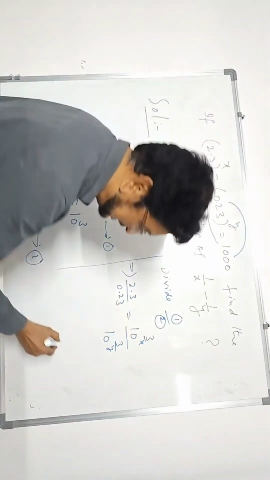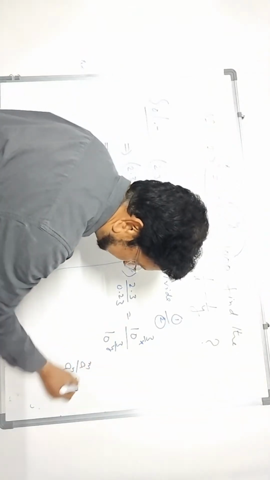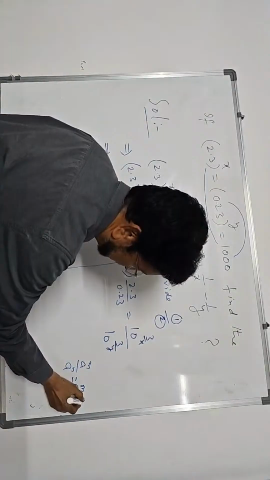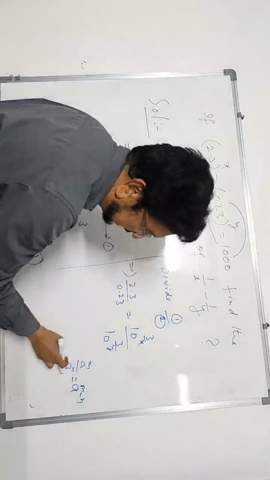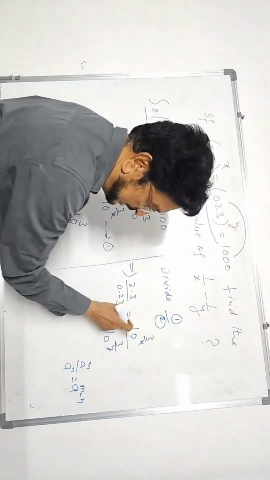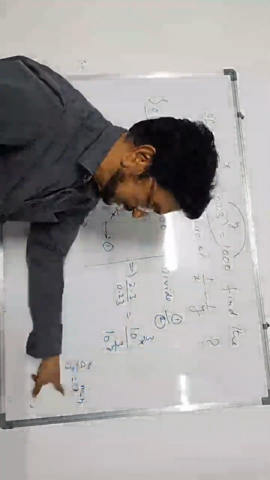The formula is a power m by a power n is equal to a power m minus n. These two are subtracted if the bases are the same. Here also the bases are the same, 10, 10. The powers are different, so we subtract the two powers using this formula.